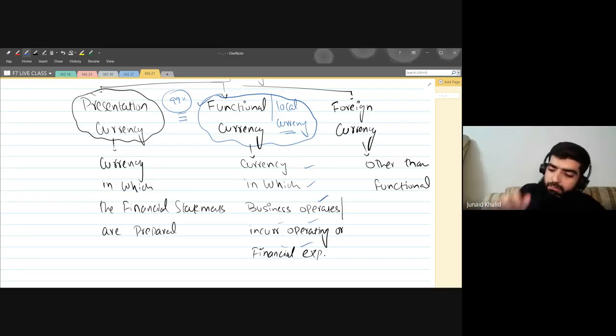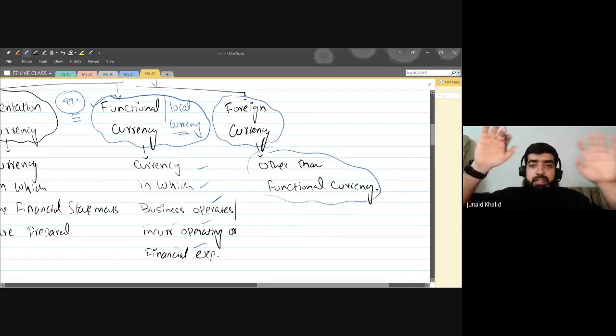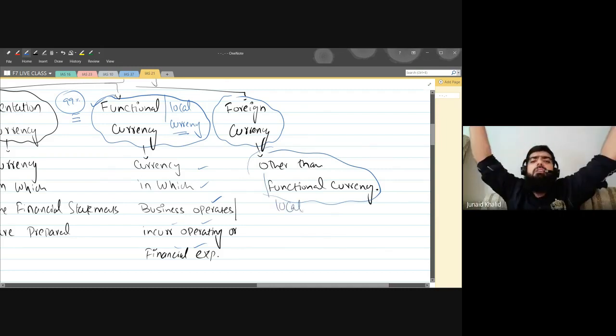Now, let's move on towards the foreign currency. What is a foreign currency? Foreign currency is basically any currency other than the functional currency, and that is a very good definition that the standard has given. What does it mean? Other than your local currency, your functional currency, all currencies are foreign currency.